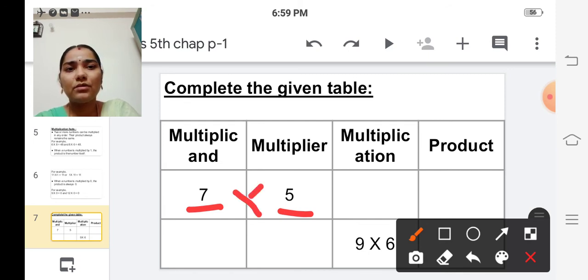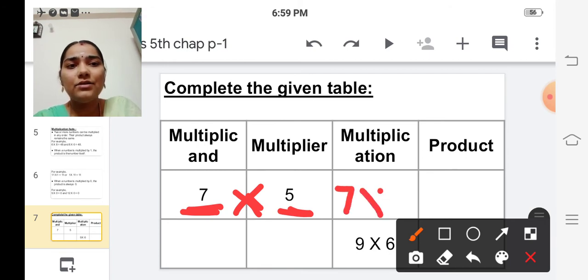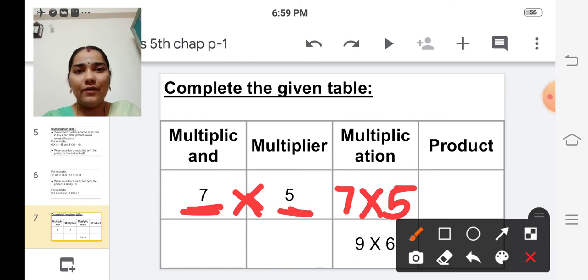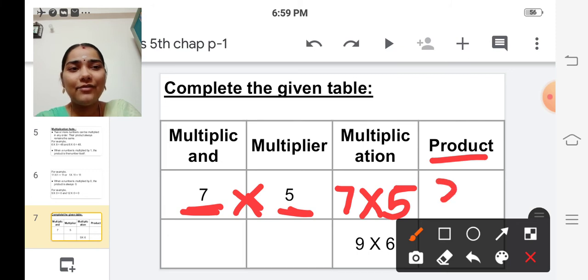Multiplication is nothing but multiplicand into multiplier, isn't it? So 7 into 5. And the next column is product. 7 5s are 35, isn't it? So this is the product.